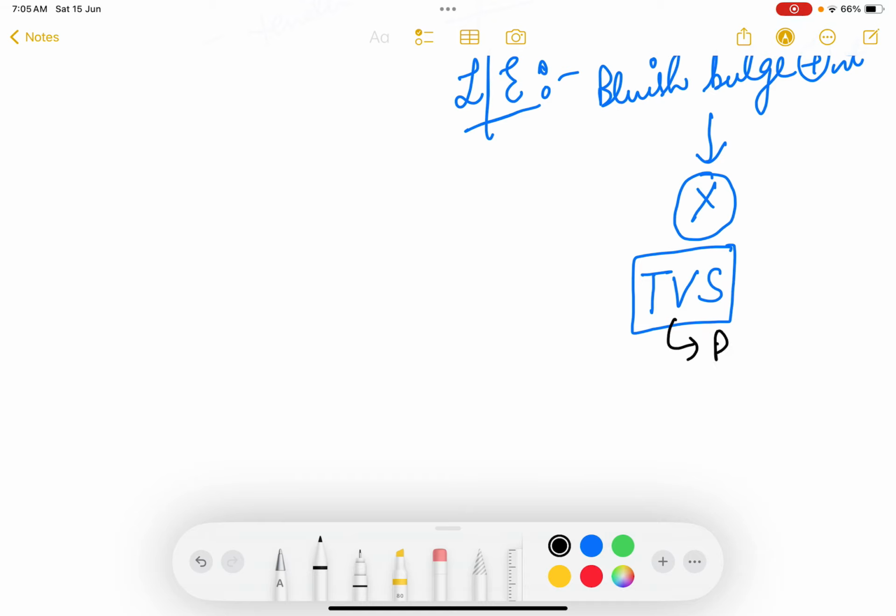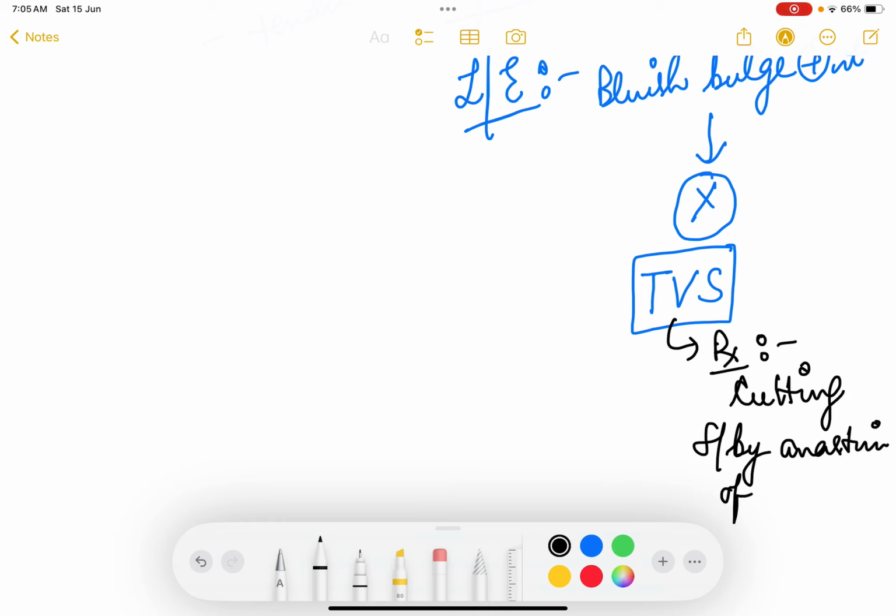Cruciate incision. Transverse vaginal septum का treatment क्या है? You have to go for cutting the transverse vaginal septum. You have to cut it, followed by anastomosis of the vaginal wall. Okay, you have to anastomose the vaginal walls.